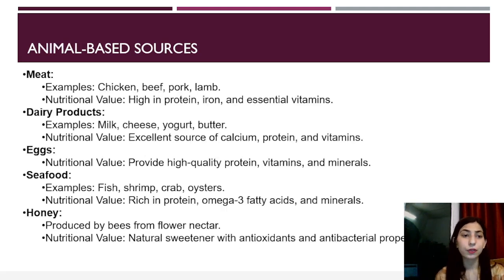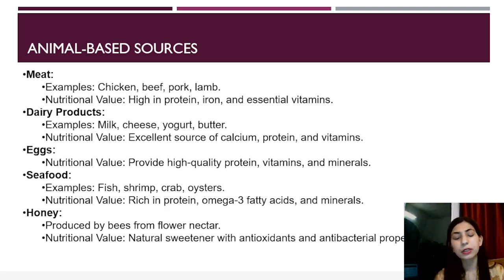Then animal-based sources. Meat. Okay, so examples of meat include chicken, beef, pork, lamb. Nutritional value, they are high in protein, iron, and essential vitamins. Dairy products, examples milk, cheese, yogurt, butter. Nutritional value, excellent source of calcium, proteins, and vitamins. Eggs, nutritional value, provide high quality protein, vitamins, and minerals.